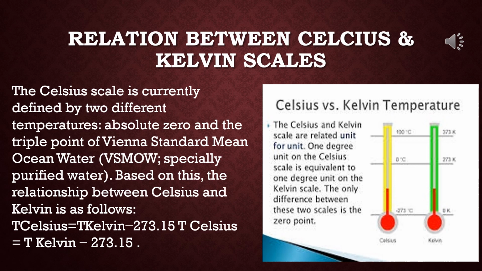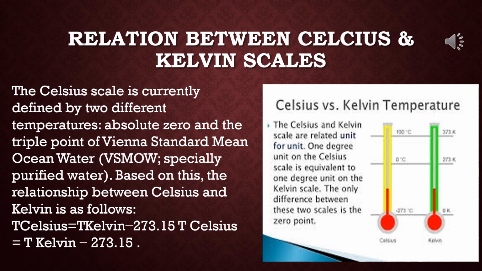T Celsius, that is the temperature in Celsius, is equal to T Kelvin minus 273.15. Like this it will go on. So actually the relationship is T degrees Celsius is equal to T plus 273 Kelvin.